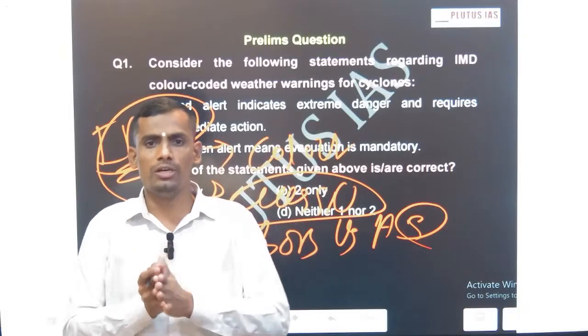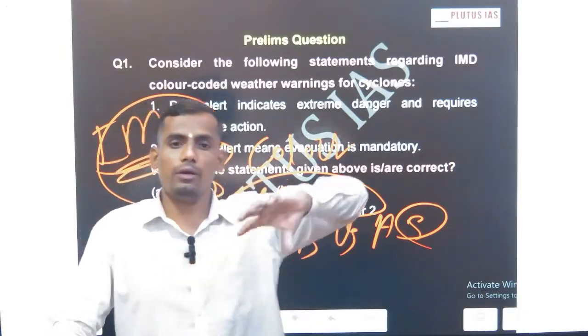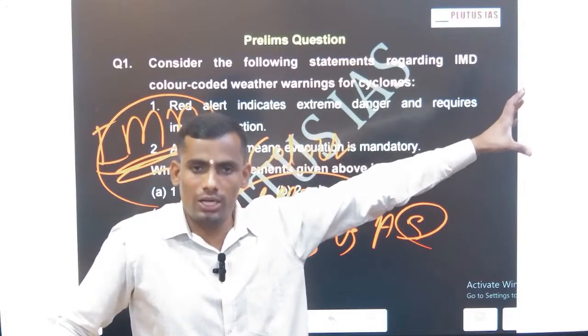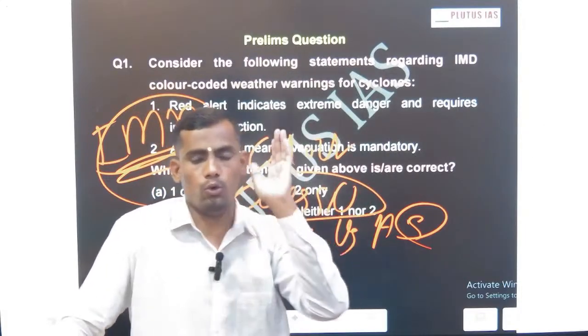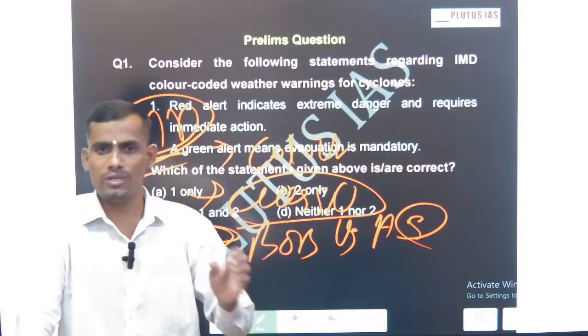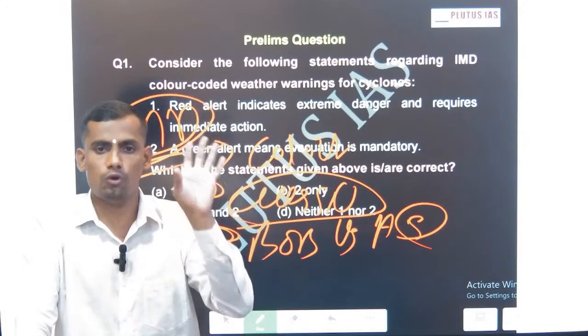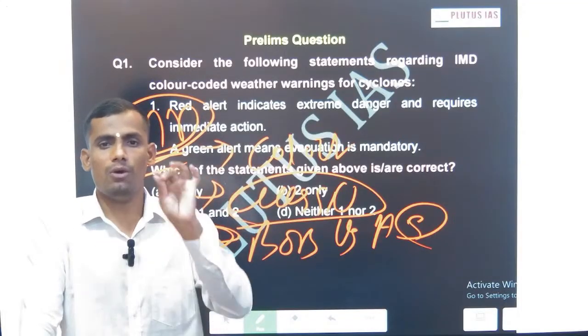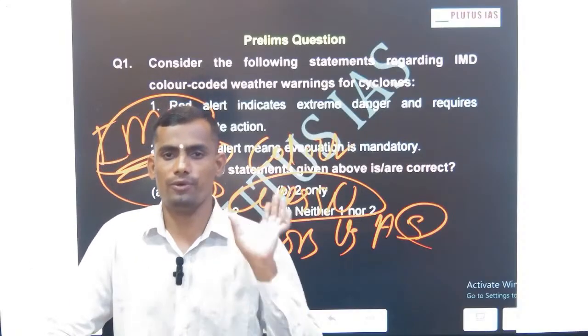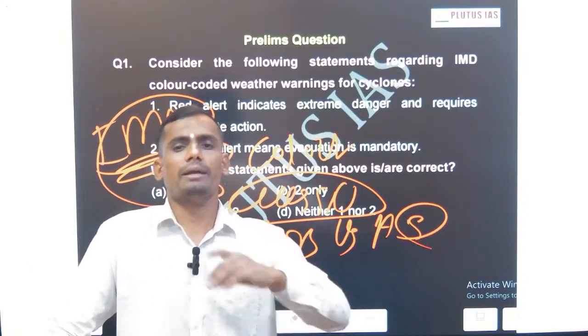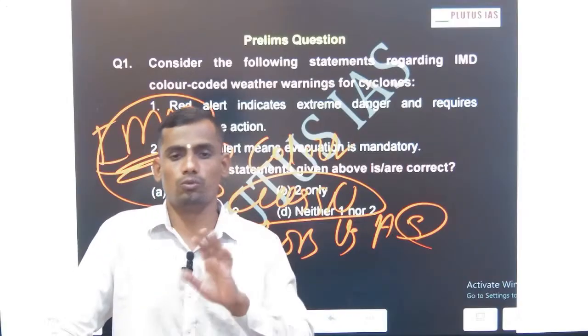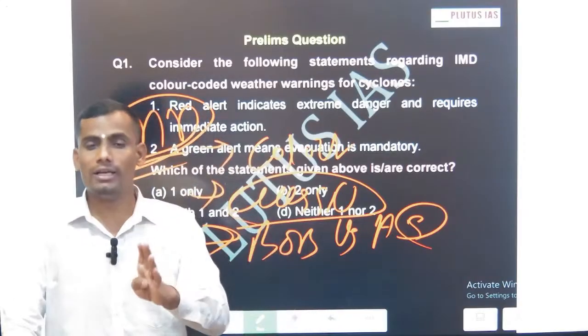Make comprehensive notes, and don't make GS1 notes for geography and GS3 disaster management separately. No, one note, 2 pages, 250 words. Don't make too many words, or 3, 4, 5, 10 pages. We have to write 250 words, at least make it 350. Beyond this, don't make more, and do collect examples.